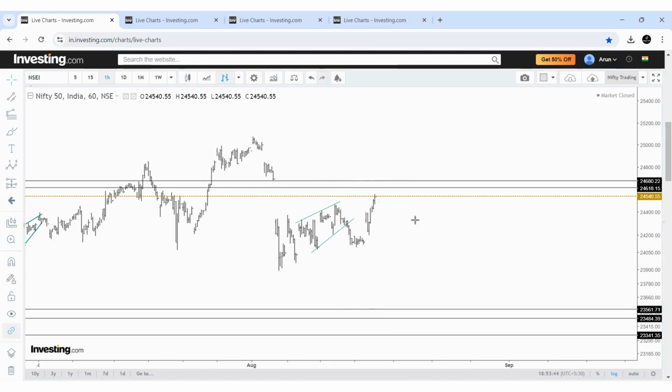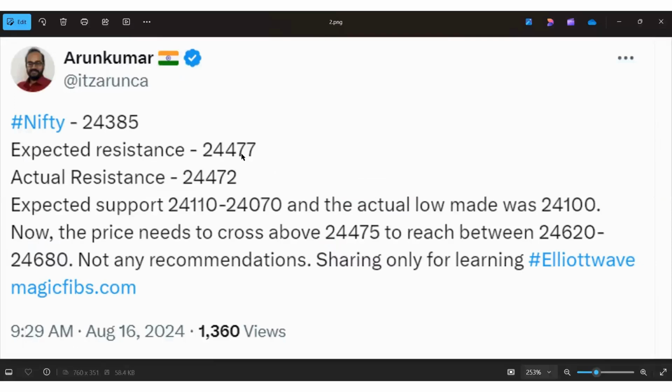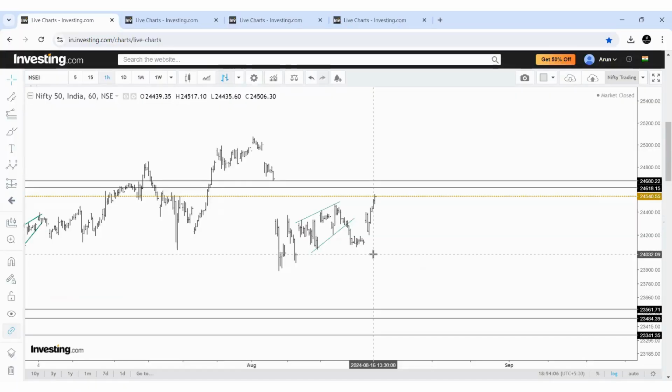So what may we expect in the coming week? See, this is the post I shared today. Expected resistance 24,477, 24,472 actual, and expected support 24,110. Actual low made was 24,100. And my friends, this is not an easy one, because I believe without Elliott wave, we cannot identify this support. Because in classical technical analysis, we will wait for a breakdown or breakout. But these unusual turnings can be identified with the help of only Elliott waves.